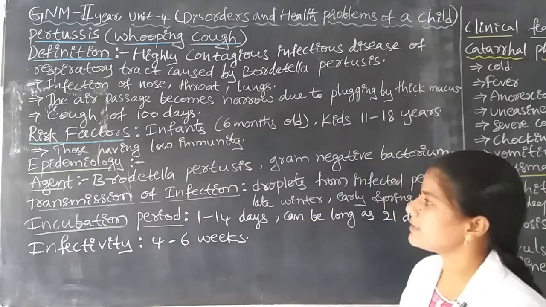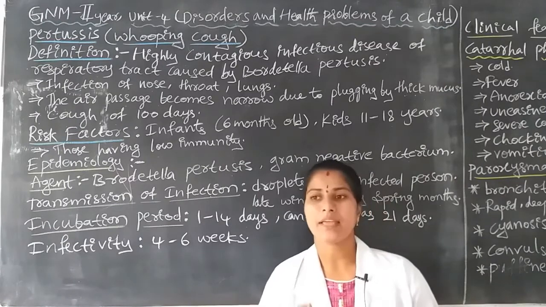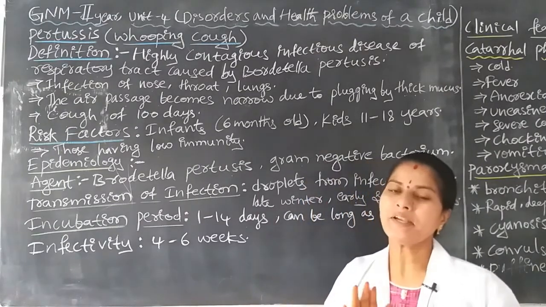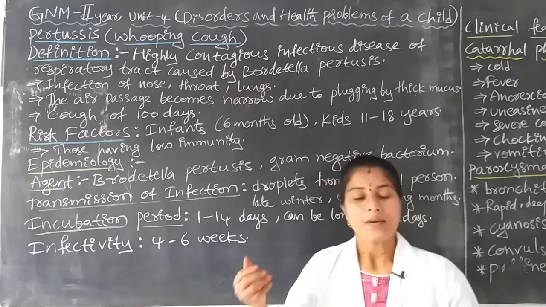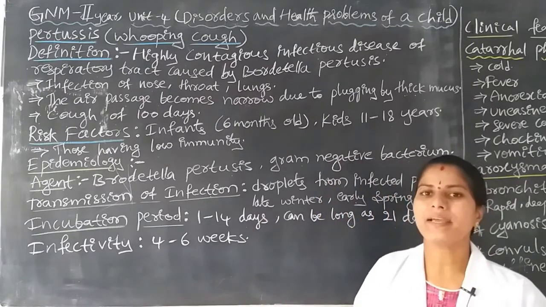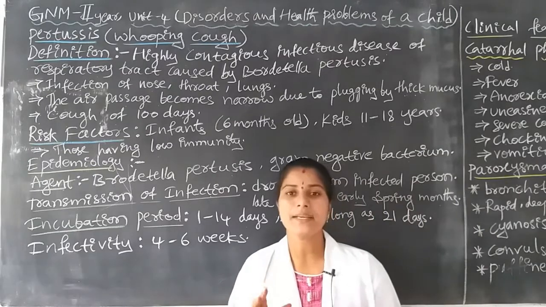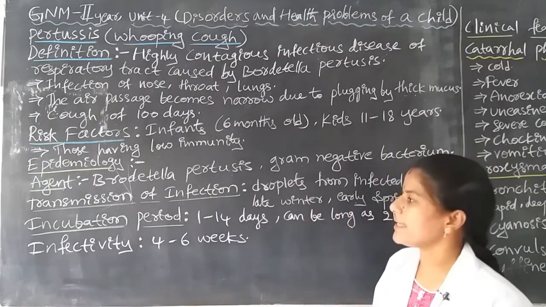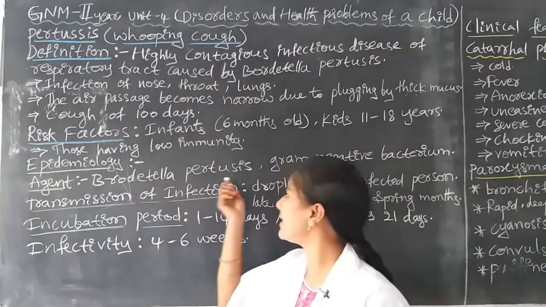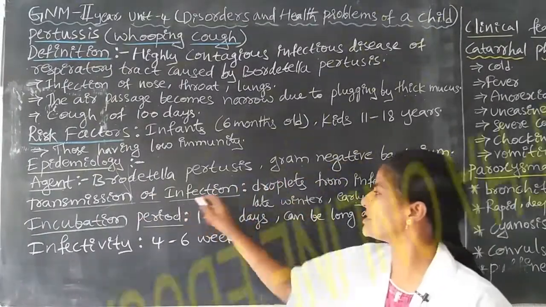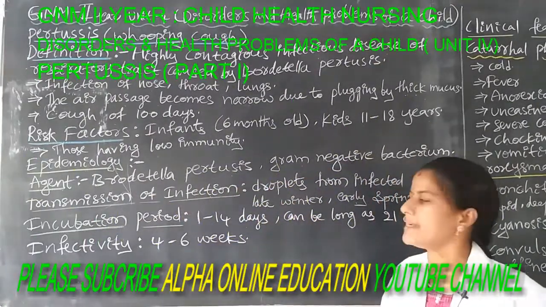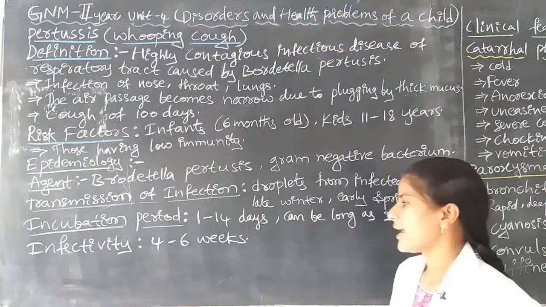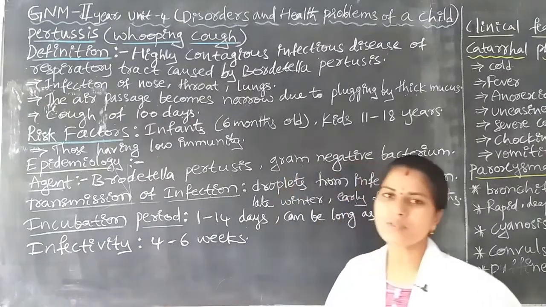Sometimes children with strong immunity tolerate it, and the bacteria Bordetella pertussis do not cause any disease or infection in them. To summarize, the agent is Bordetella pertussis, transmission of infection is through droplets, the incubation period is 1 to 14 days, and infectivity is 4 to 6 weeks.